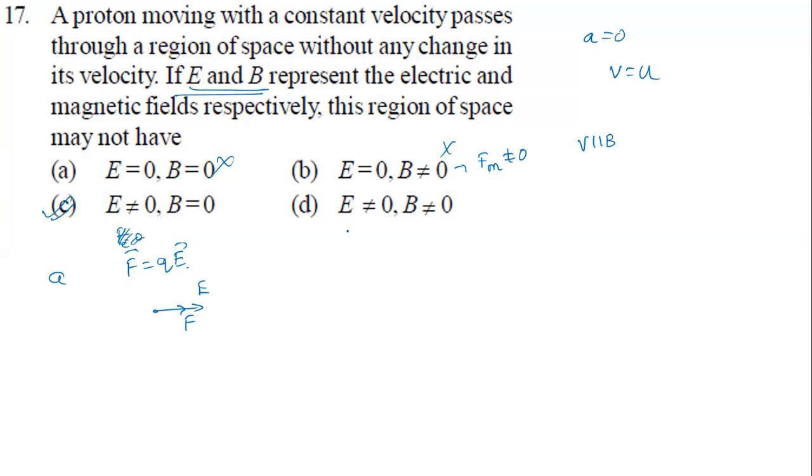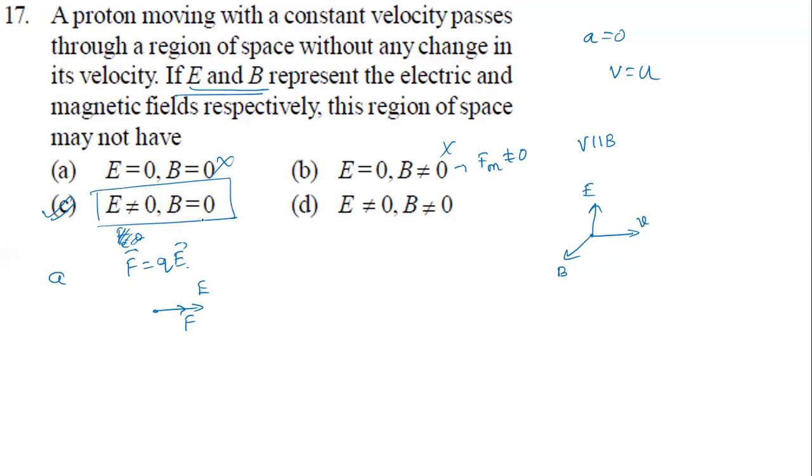Now look at option D. When both are present, then definitely there will be a deviation, except in one case. The case is where the velocity is like this, the electric field like this, and the magnetic field like this. That is called a velocity selector, and the particle will move undeflected, straight. If there are any other possible cases, we choose the best possible option.